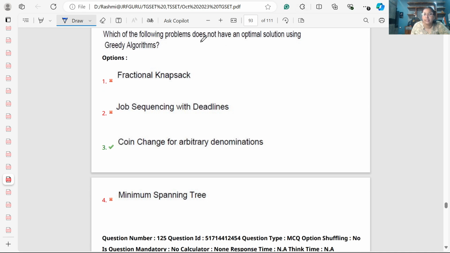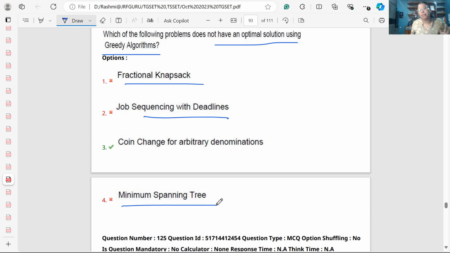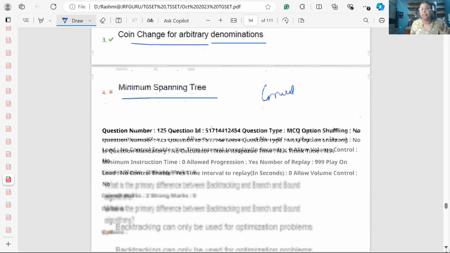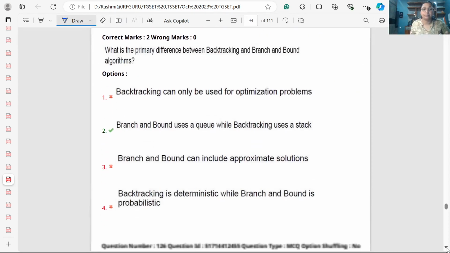Which of the following does not have an optimal solution using a greedy algorithm? Whenever we are trying to minimize something, we want to use it in an optimized way, and there we use the greedy algorithm. Fractional knapsack, job sequencing with deadline, and minimum spanning tree are all greedy approaches, but coin change for arbitrary denominations is not solved with the help of greedy, because here we are not trying to optimize something.